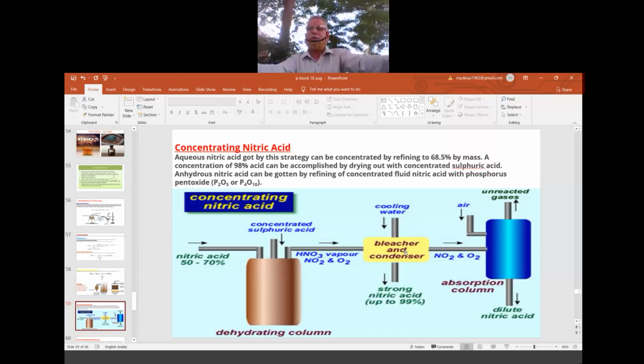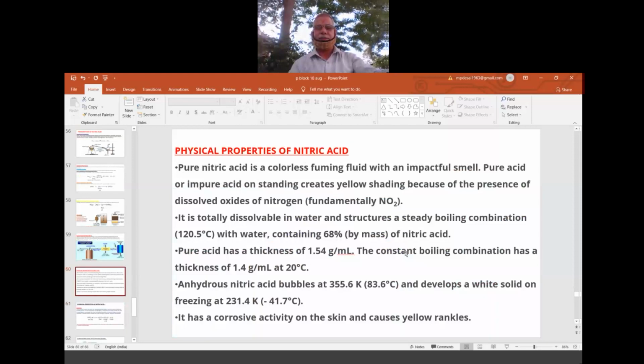Otherwise, for the common normal work, 90 up to 98% is enough. So that is collected, and that is taken to either the laboratory or the industry where it is required. So it is made use of, or its properties are studied. So it is a pure nitric acid. As I said, it is colorless, and if it has some color, it is because of what?